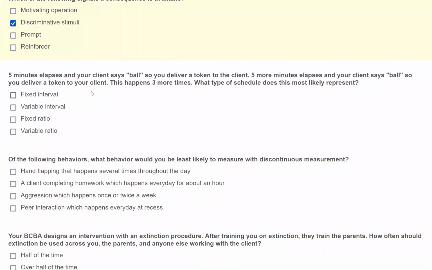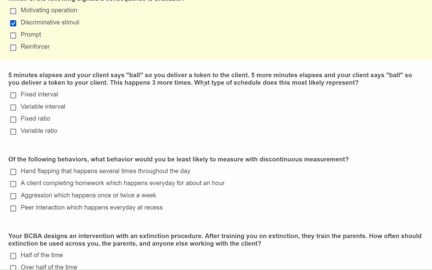5 minutes elapses and your client says ball, so you deliver a token to the client. 5 more minutes elapses and your client says ball, so you deliver a token to your client. This happens 3 more times. What type of schedule does this most likely represent?